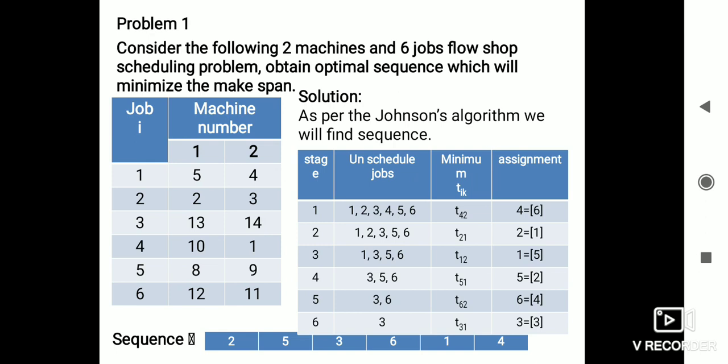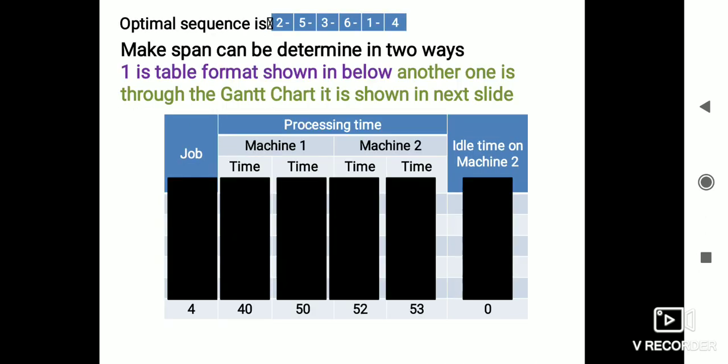In the same way we find the sequence. According to Johnson's algorithm, the sequence which minimizes the makespan is 2, 5, 3, 6, 1, 4. That is the optimal sequence. When we find the optimal sequence, we then find the makespan also. There are two methods: first, table formation, and second, a Gantt chart, which will be shown in the next slide.